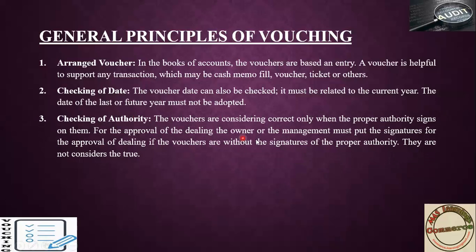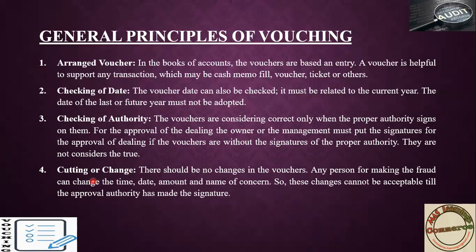For the approval of a dealing, the owner or management must put a signature for approval. If a voucher is without the signature of the proper authority, it is considered as fraud. That is, if you don't get any signature of management, you have to assume that this is a fictitious and duplicate voucher. So if the authority sign has been made, then only you have to approve that transaction.